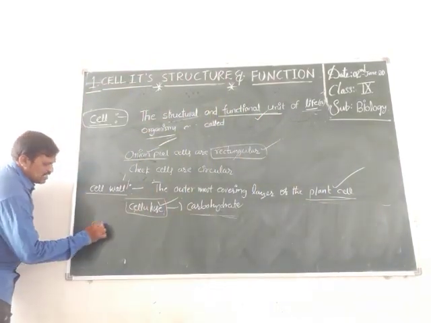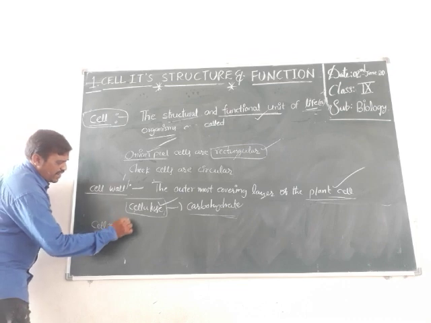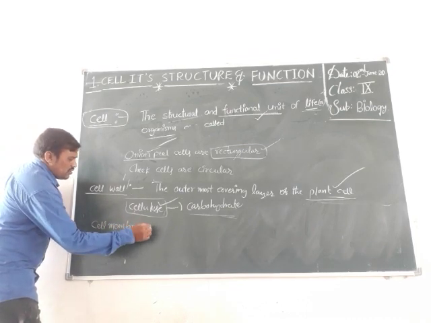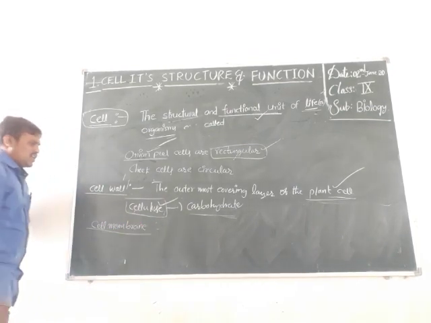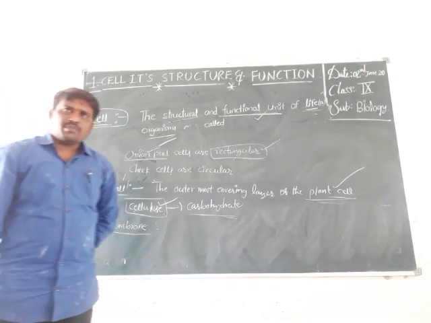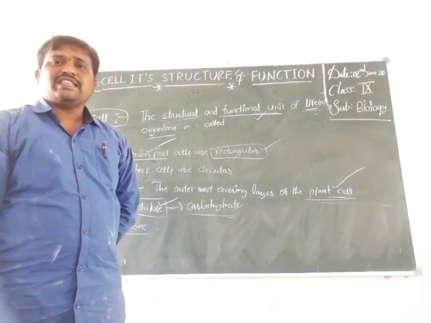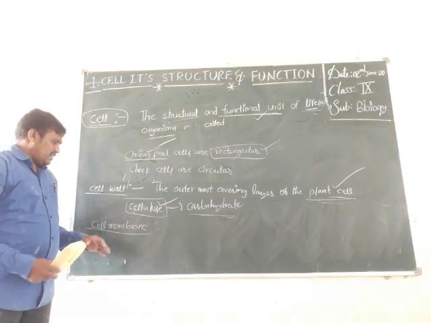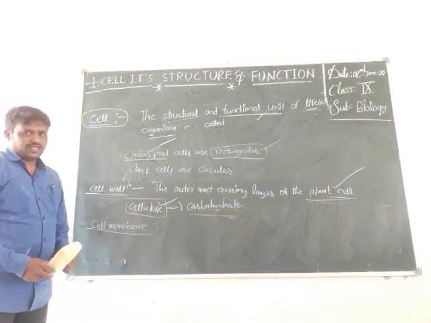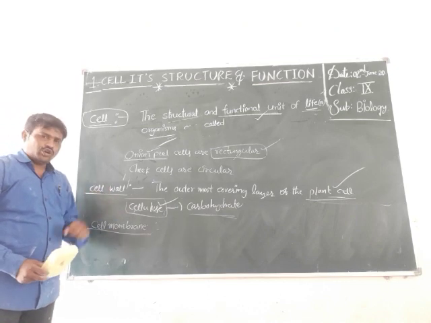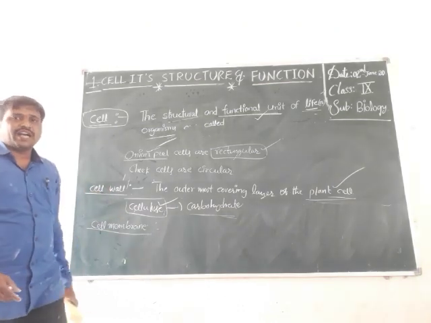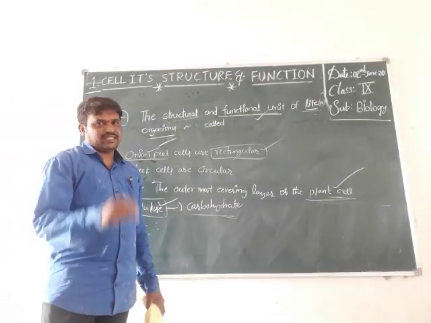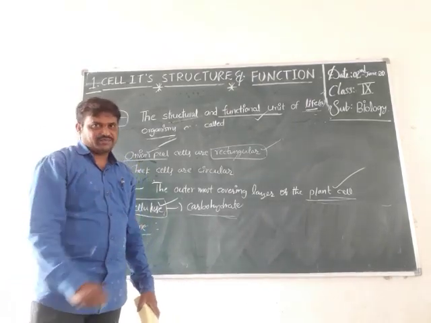Now we discuss the cell membrane. Some students think the cell wall and cell membrane are the same, but that is wrong. The cell wall is different and the cell membrane is different. The cell wall is made up of cellulose, while the cell membrane is made up of proteins and lipids or phospholipids.